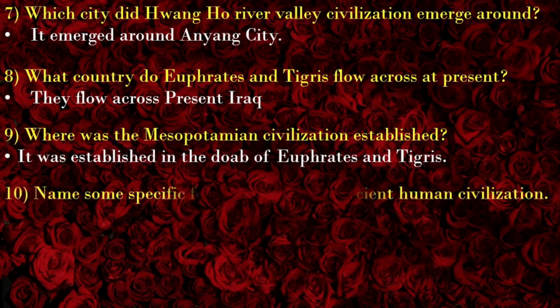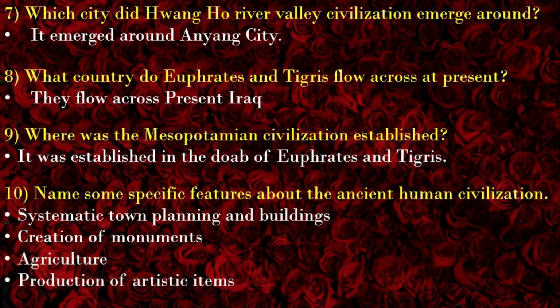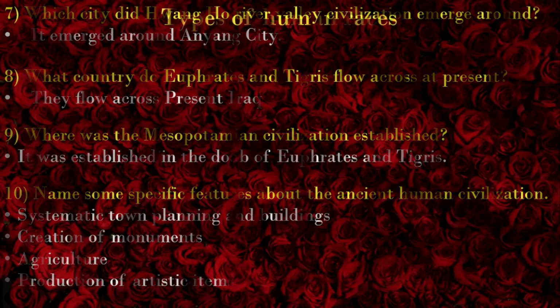Doab means between. Name some specific features about the ancient human civilization: systematic town planning and buildings, creation of monuments, agriculture, production of artistic items.